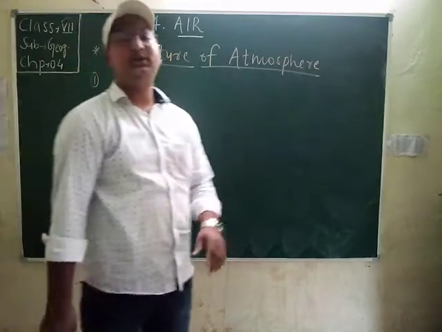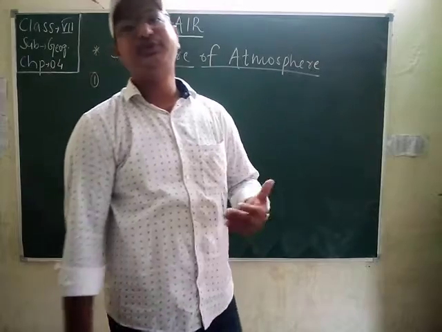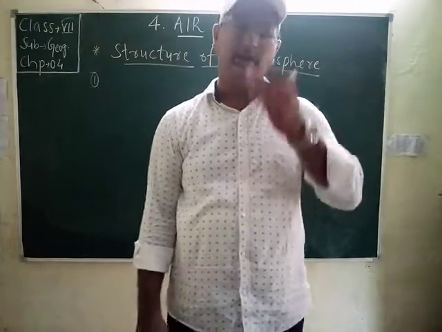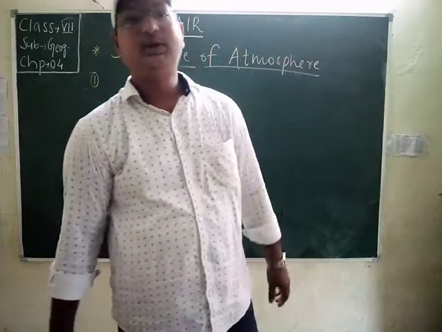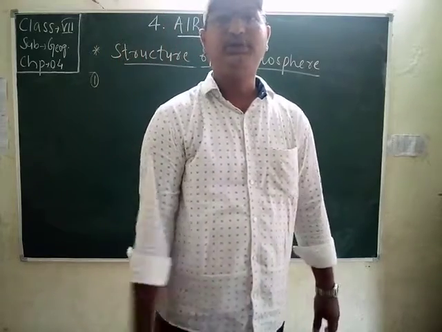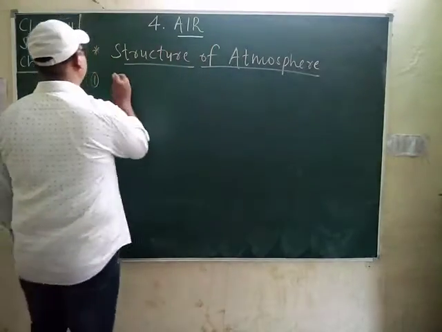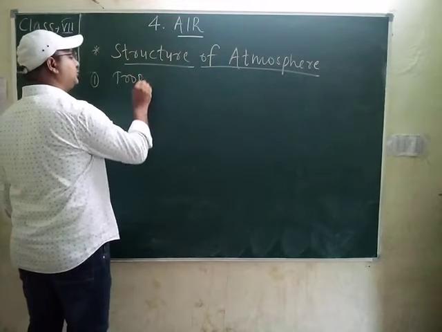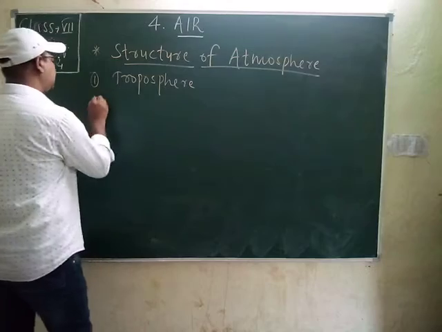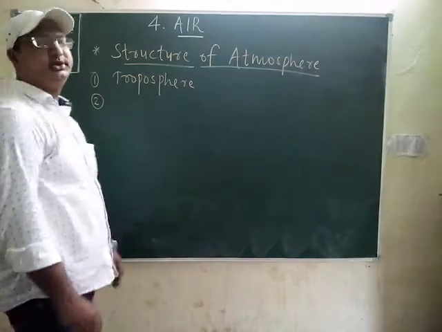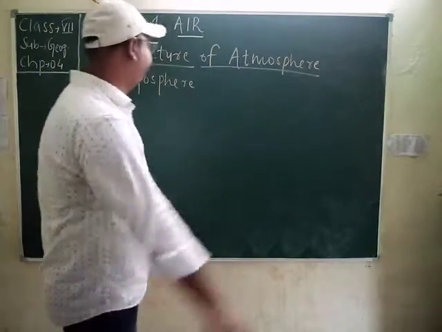Students, if we see the structure of the atmosphere, it is divided into the following significant spheres. It has been divided into 5 spheres. The first one is troposphere. Then the next layer is the stratosphere.